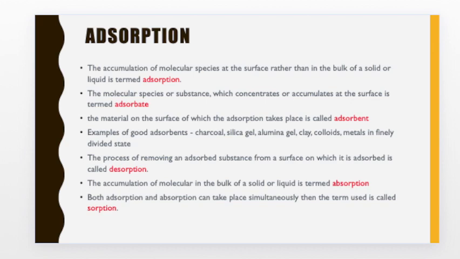So, the function of these metals and the charcoal and silica gel is to adsorb all the substances present on the surface of it. Now, the new term we are going to study about is desorption. Since we know that adsorption is a process taking place on the surface, therefore it is a reversible process, that we can remove the substances getting adsorbed. And this process of removal of adsorbed substances from the surface is called desorption.